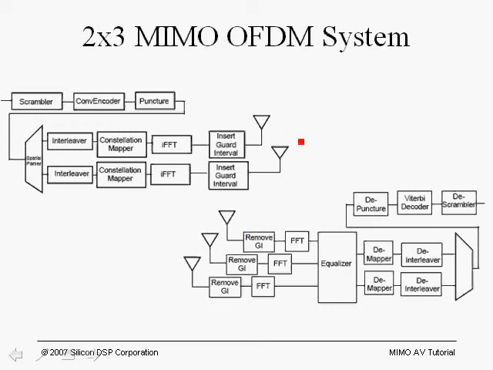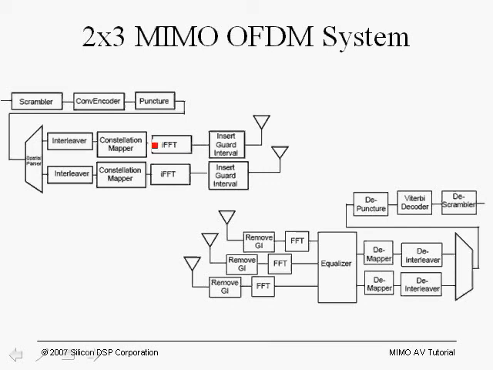Although this is in the time domain, once it goes through the FFT, it is in the frequency domain. So between this point and this point, the carrier has been weighted by the complex number H11, which is the channel frequency response between transmit antenna number 1 and receive antenna number 1 at that carrier frequency.